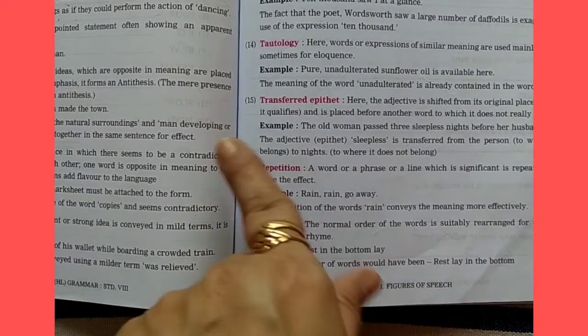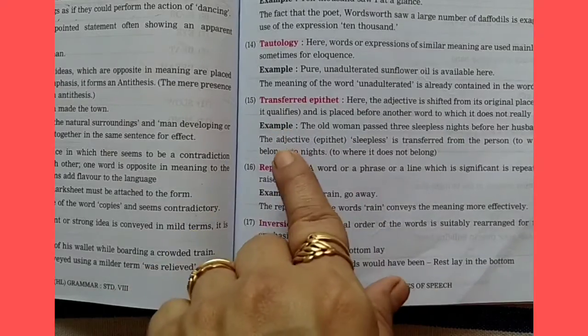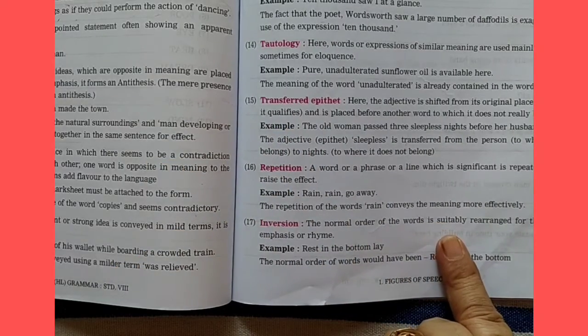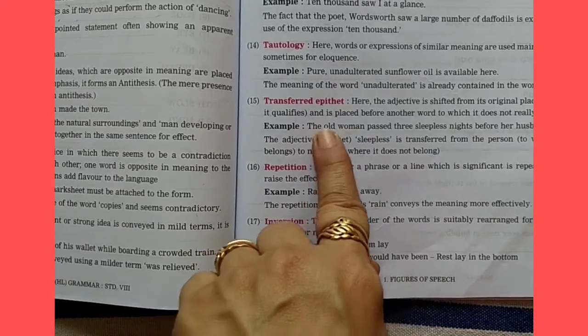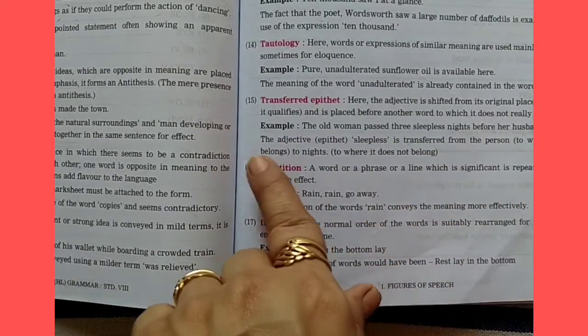So they have transferred this adjective sleepless from woman to nights. That's why it is said to be a transferred epithet. Epithet means adjective. So transferred epithet means the adjective is transferred from the main noun to something else. So the old woman passed 3 sleepless nights before her husband arrived.